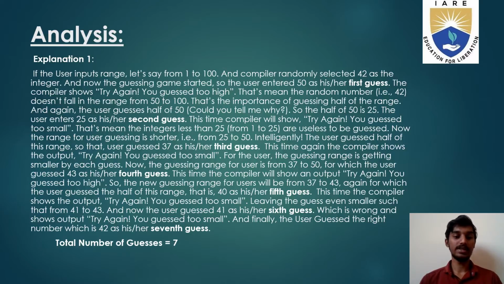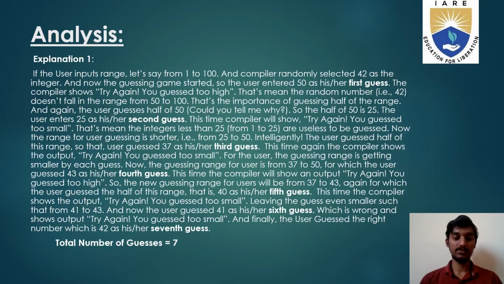So the new guessing range for the user will be from 37 to 43, again for which the user guessed half of the range intelligently. This is 40. This time the compiler will show try again, you guessed too small, leaving the guess an even smaller range, which will be from 41 to 43.